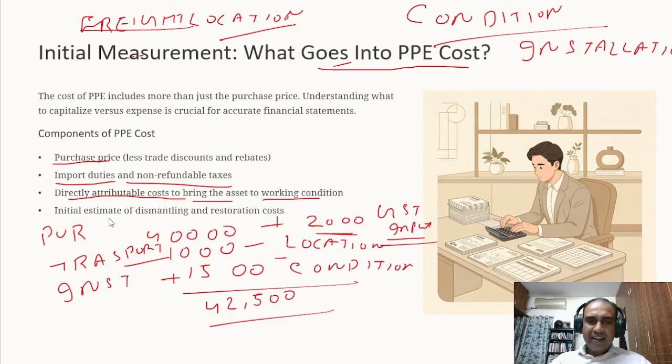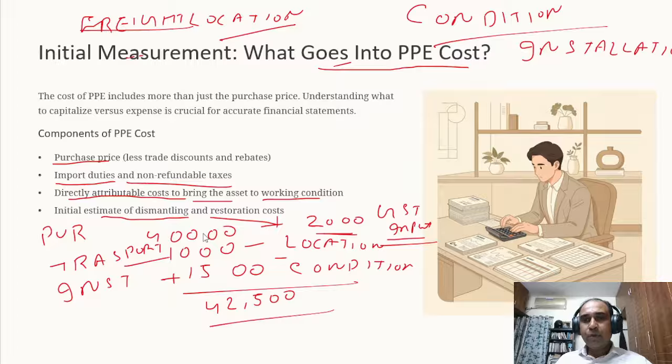Okay. And see, in case of oil refineries, if you want to set up a new oil refinery, first you have to dismantle the old oil refinery and then only you can install the new refinery. So the initial estimate of dismantling and restoration cost can also be capitalized. These are all given in the standard guides.